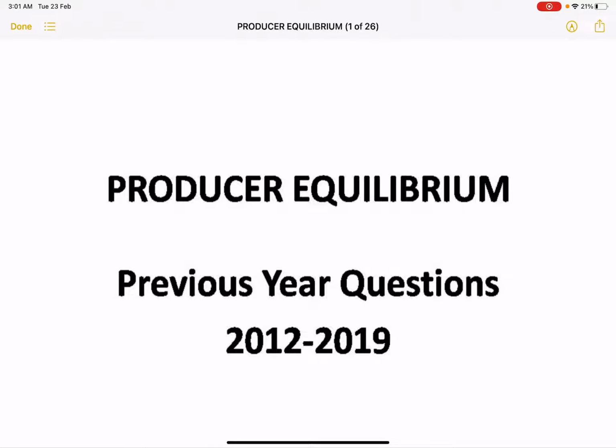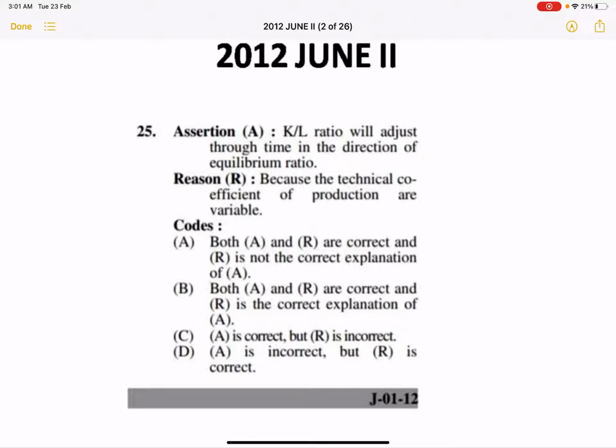So in today's video lecture, we'll be studying the producer equilibrium previous year questions. This was a question that was asked in 2012 June paper 2. The question is related with two statements. One is assertion and the other is reason.